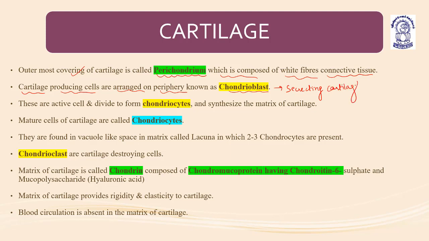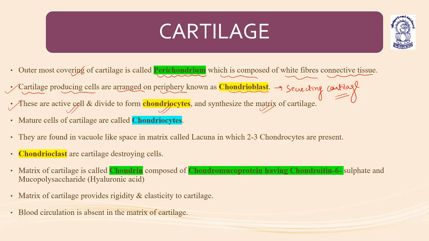These cells are active in terms of cell division. They divide to form chondrocytes and synthesize the matrix of cartilage. So chondroblasts undergo mitotic division to form chondrocytes, and chondrocytes help to lay the cartilage.